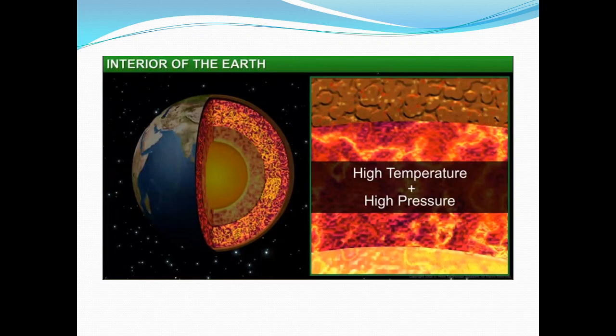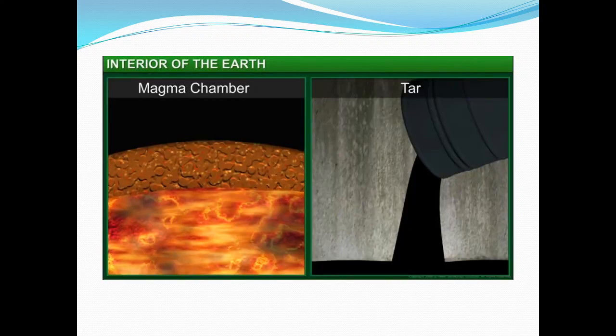Although it is in liquid form, it does not flow easily. It is stickier than tar and is known as magma. Magma remains in the magma chamber.